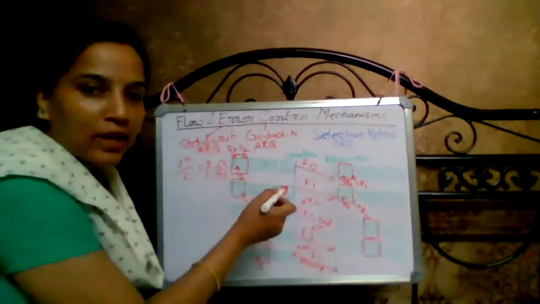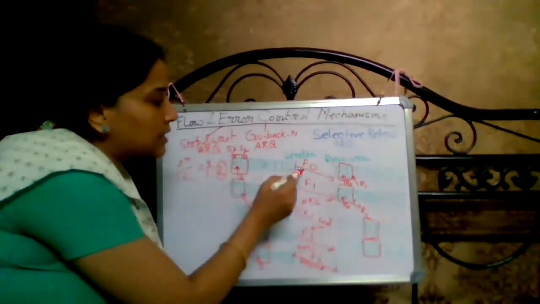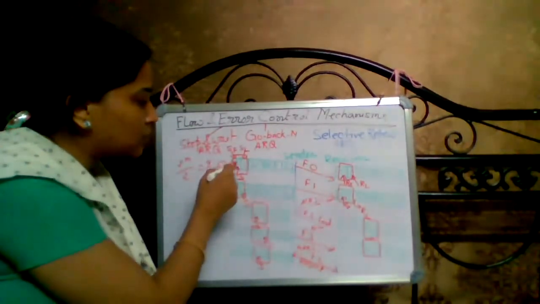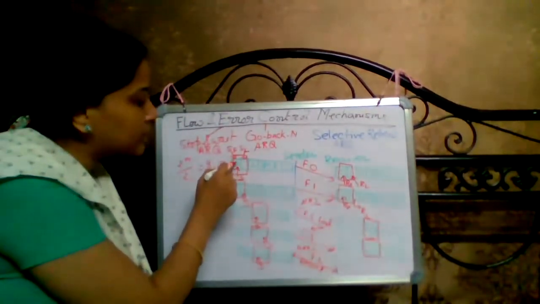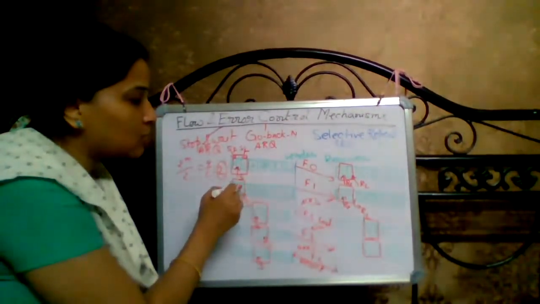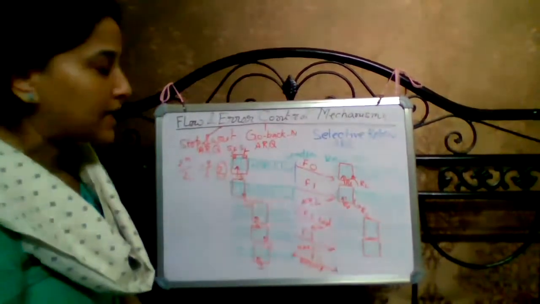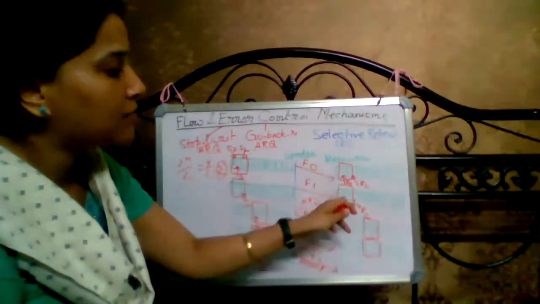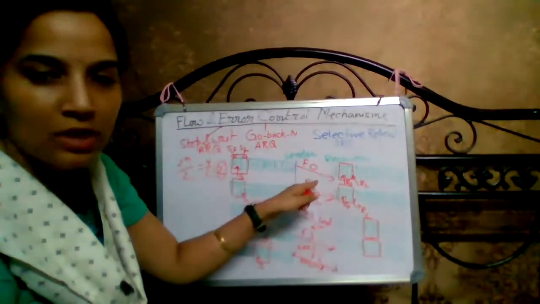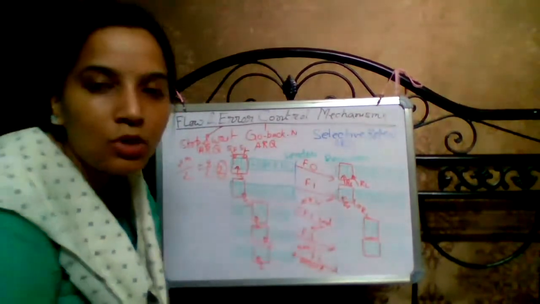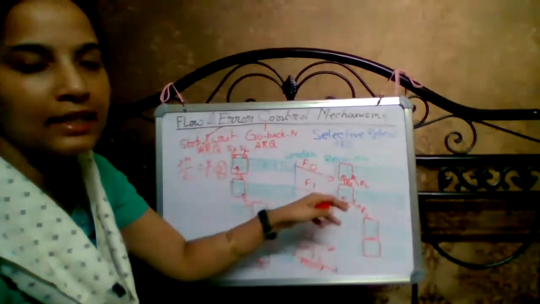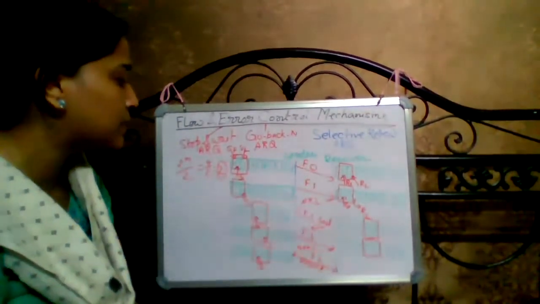Now, without acknowledgement, the sender can send first F0, then F1. That belongs to S equals 0, the first frame pointed over here. That means frame 0 will be sent, and after that S equals 1, which means frame 1 will be sent from the sender side. Both frames are received by the receiver because sequence numbers 0 and 1 belong to the receiver window. After that, the receiver sends ACK 2, acknowledgement 2, which is received by the sender.